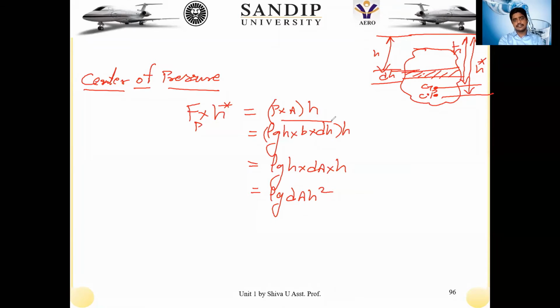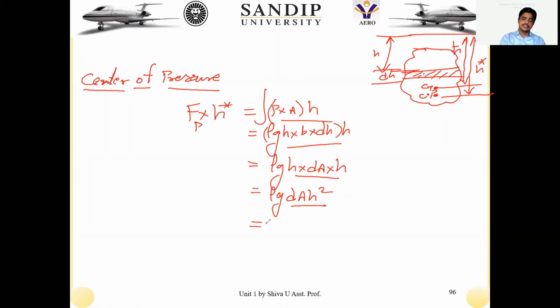But as far as this side is concerned, we are doing it only on the elemental surface. When my interest is to find out on the total surface, we are going to integrate on this side. In order to get equated, we have to integrate all this, because this is the total one, and the other side is only the elemental one. So integrating, we will get rho g integral of dA into h square, which is the integral equivalent of that one.